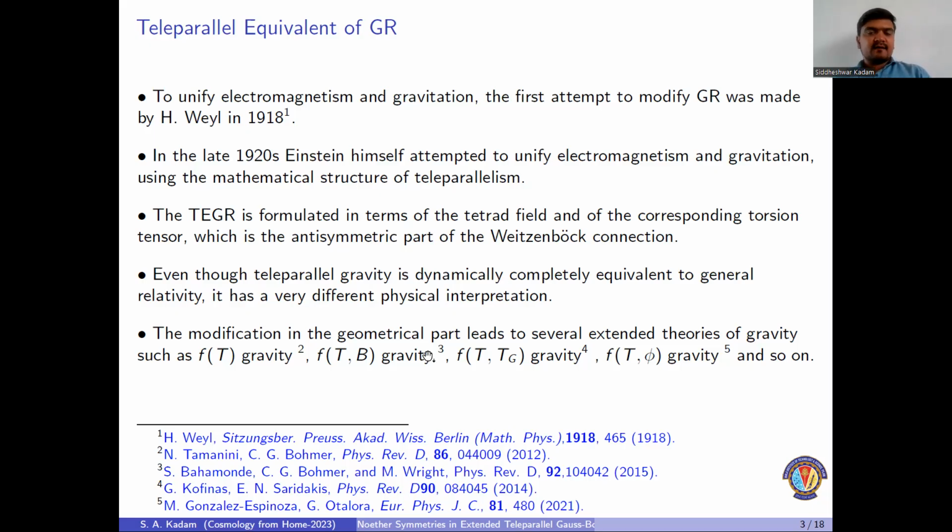To study phenomena like dark matter, dark energy, and inflation, GR was not able to succeed. That's why there is a need to obtain modifications of GR. Therefore, with the motive of studying the nature of dark matter, dark energy, and inflation, researchers obtained modifications of the teleparallel equivalent of GR also. One of the initial modifications to TEGR is f(T) gravity.